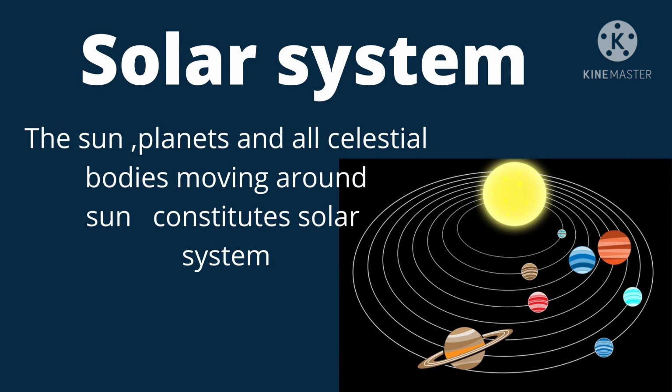Actually, high above in the sky, in the universe, there's a system in which the sun is in the middle and there are some planets which are celestial bodies. They are revolving around the sun in an elliptical path. So all of them constitute the solar system. So what is the definition of the solar system? The sun, the planets and all the celestial bodies which are moving around the sun, they constitute the solar system.